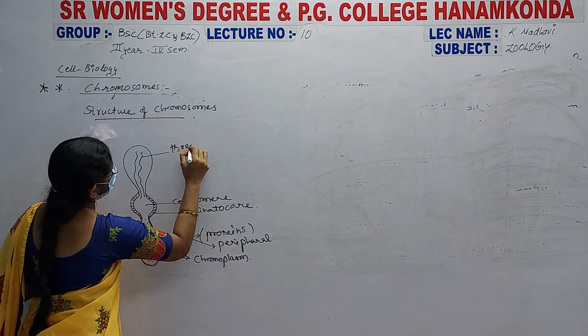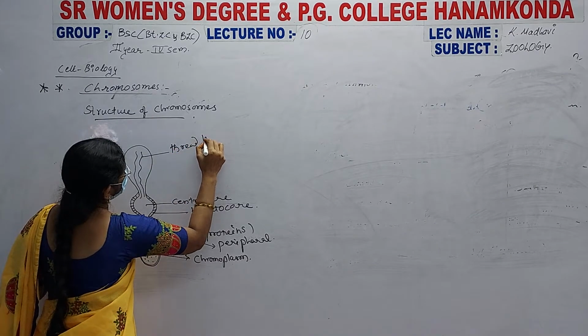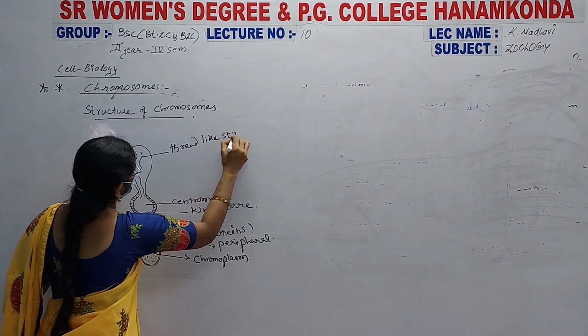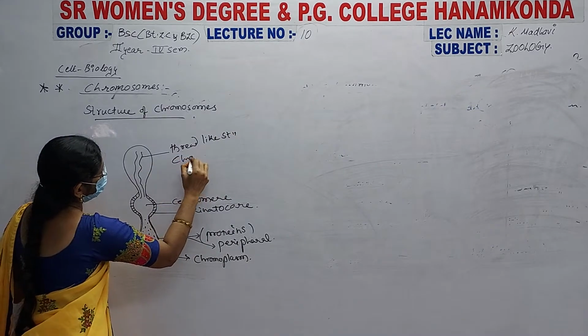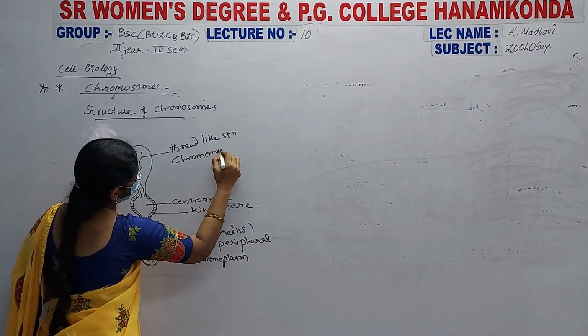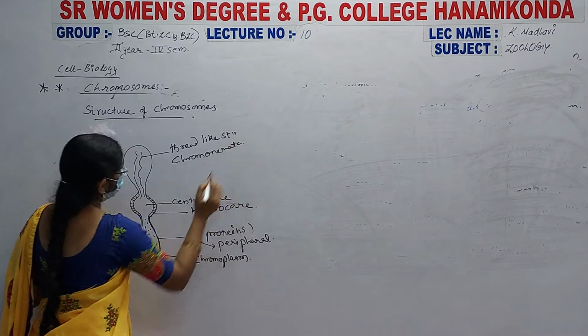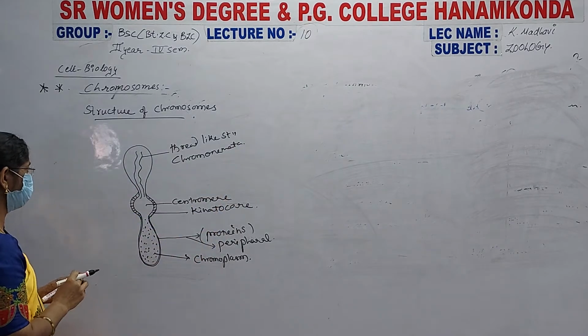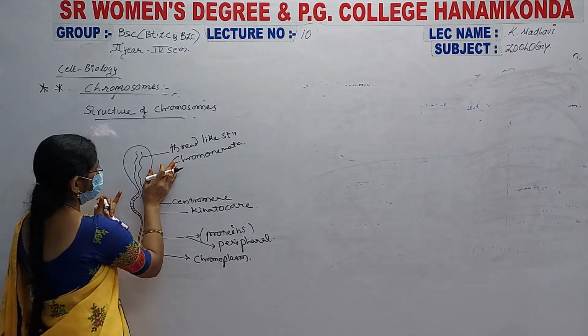These thread-like structures are known as chromonemata, and there are the centromere and chromomeres.